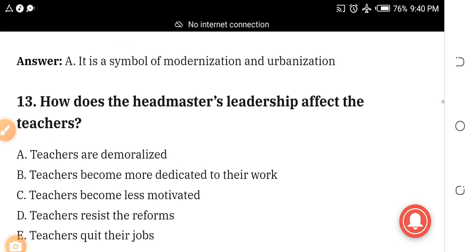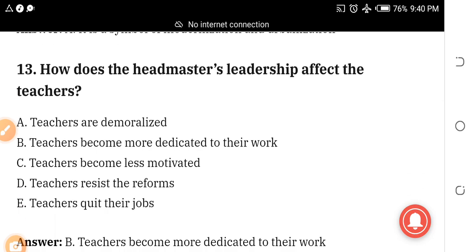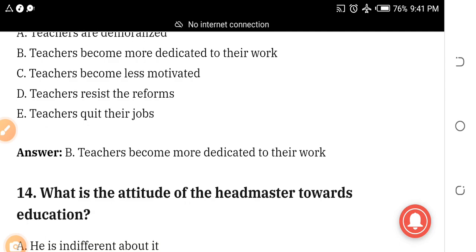Number 13. How does the headmaster's leadership affect the teachers? A, teachers are demoralized. B, teachers become more dedicated to their work. C, teachers become less motivated. D, teachers resist the reforms. E, teachers quit their jobs. The answer is B. Teachers become more dedicated to their work.